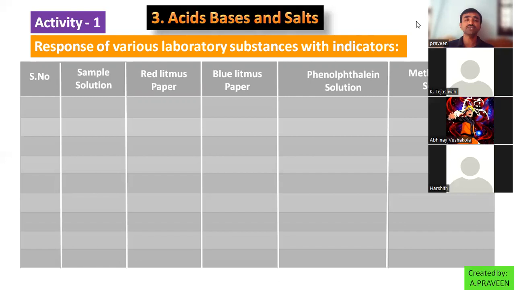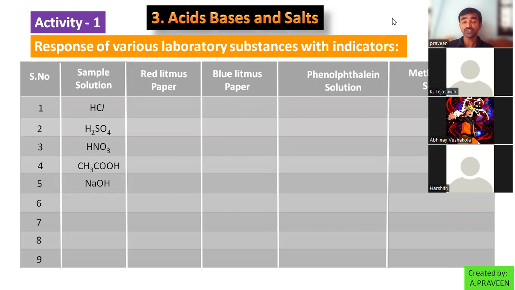Okay, so we will see the response of these chemical substances. What chemical substances have we collected? They are HCl, H2SO4, HNO3, CH3COOH, acetic acid. I'm saying the names also: hydrochloric acid, HCl; sulfuric acid, H2SO4; nitric acid, HNO3; acetic acid, CH3COOH, also known as vinegar.